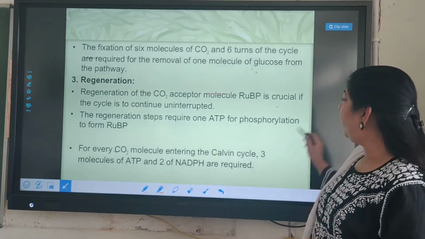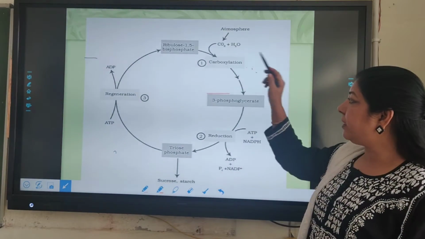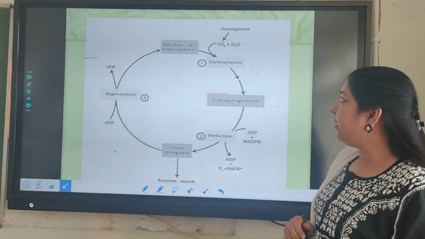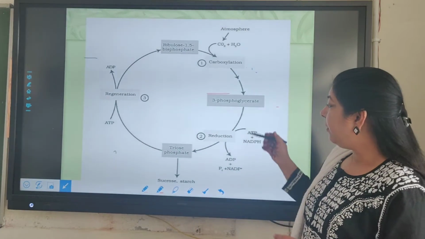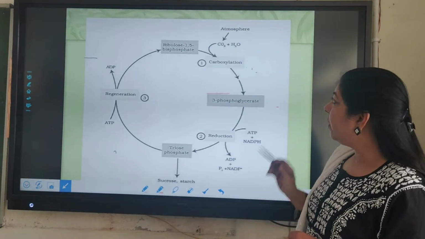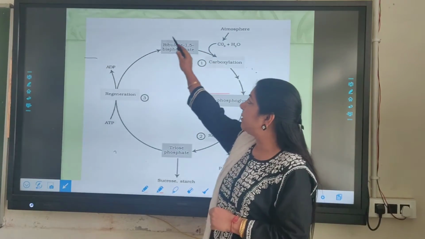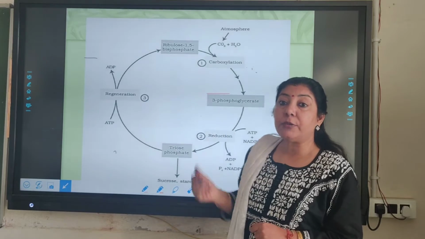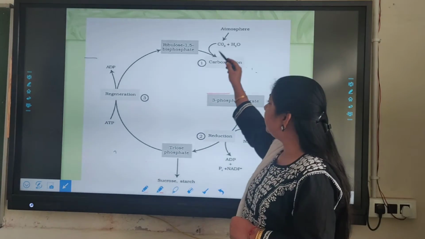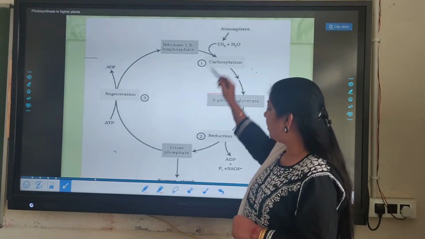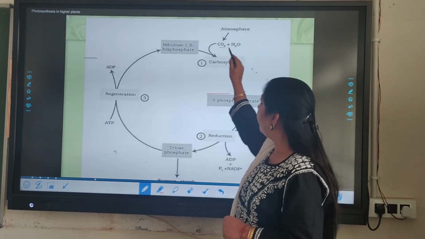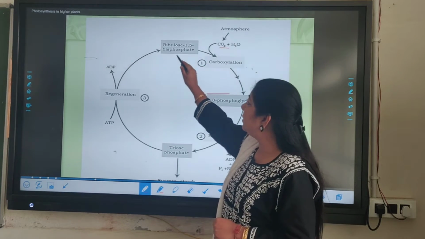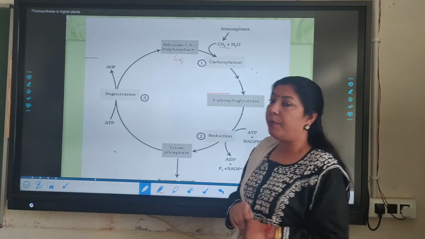So the diagram of Calvin cycle, this is the diagram of Calvin cycle. We'll come to the details. Let us first see the diagram. So we know this is the primary acceptor, ribulose 1,5-bisphosphate. This is the acceptor of carbon dioxide. This is the acceptor of carbon dioxide, and this is a 5-carbon compound.